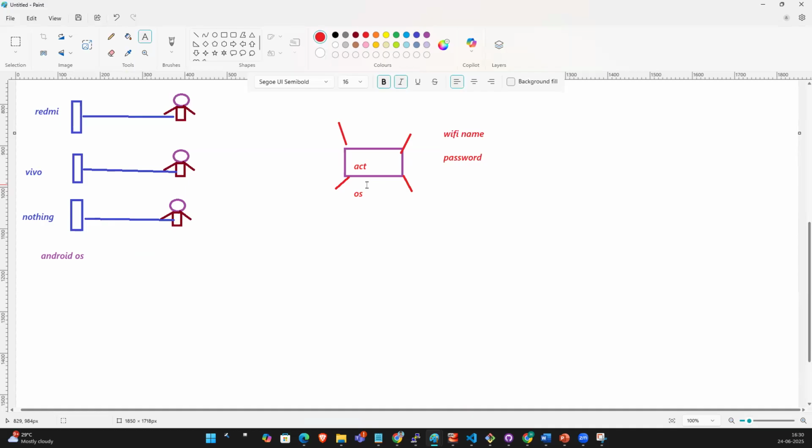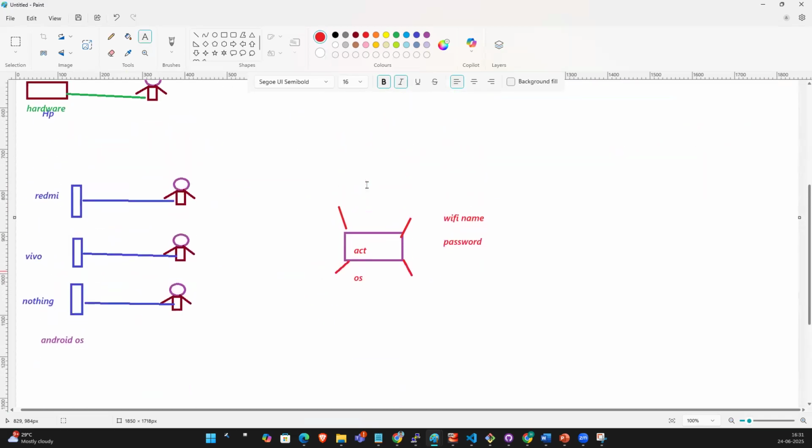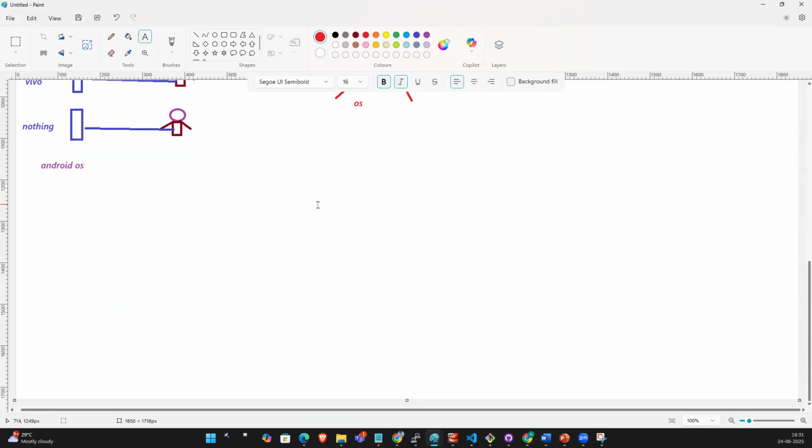If you are interacting with any hardware, definitely there will be an OS installed on that machine. If you are interacting with video games or something like that, everything definitely has an OS installed. Guys, now you understood? You can remember that. Now you understood the OS.